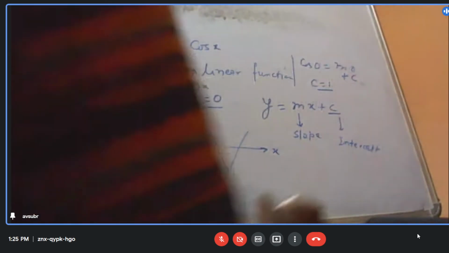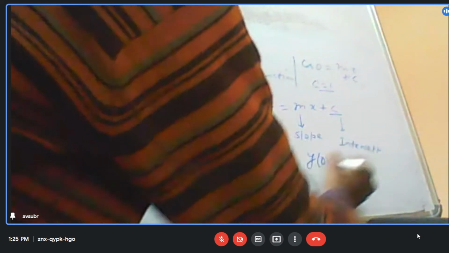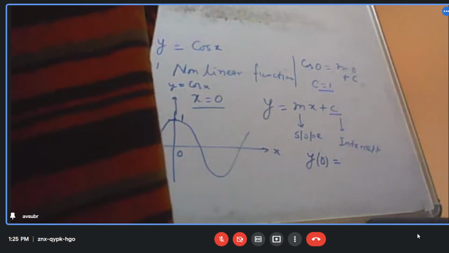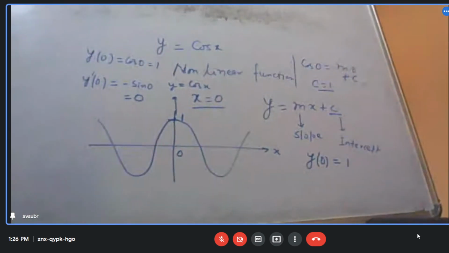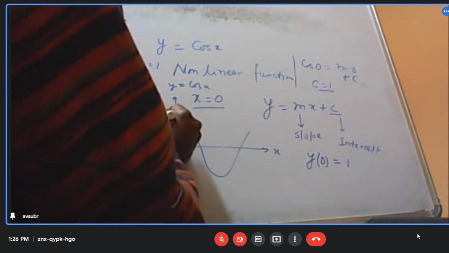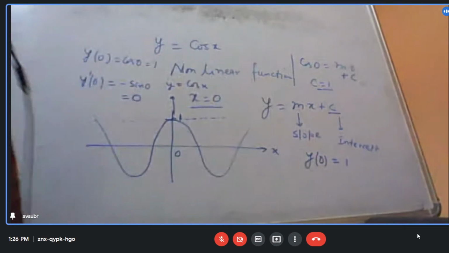So at x equal to 0, what is my equation? It is simply 1. Now it means the plot is like this, a constant.